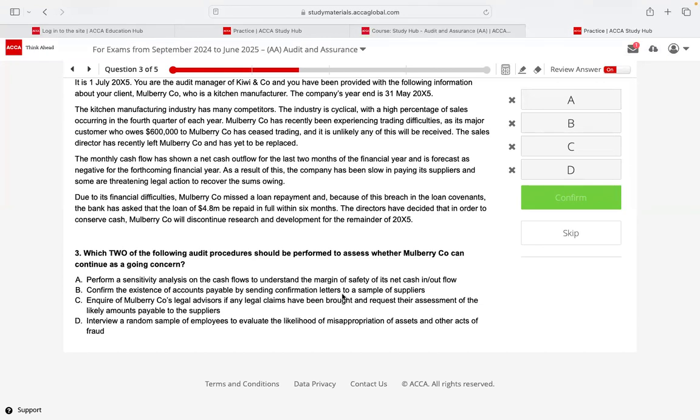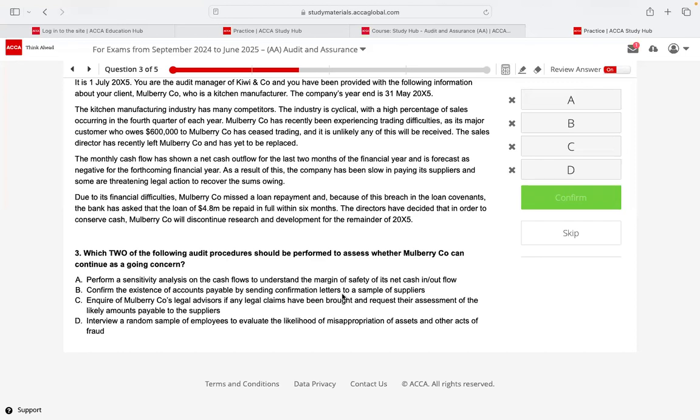If something materializes, by how much might it get affected? If a strike comes, my cash flow might get affected by 10%. If an earthquake happens, how much might my cash flow get affected? Analyzing like that is what you call sensitivity analysis. So on the cash flow forecast, we should do sensitivity analysis.